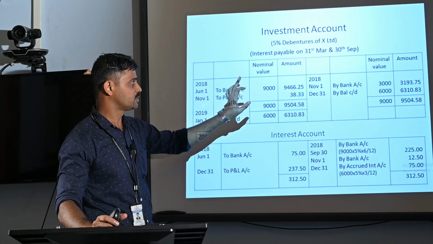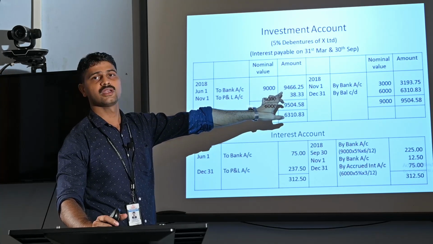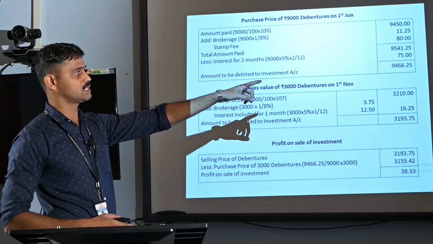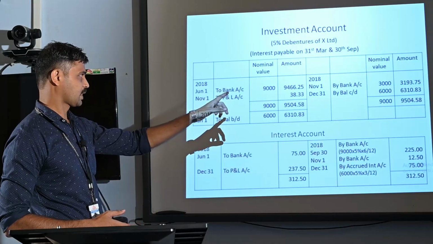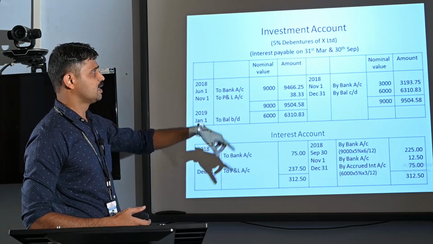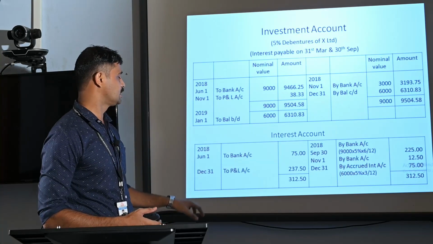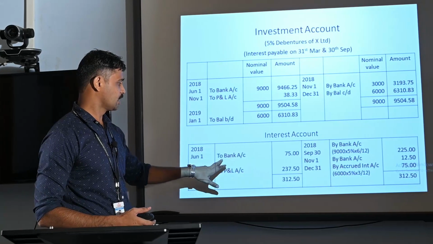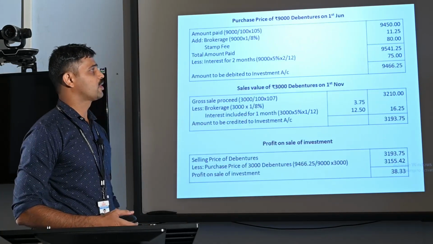Anyway, on 1st June 2018, investment account debtor to bank. The nominal value of the debentures purchased is rupees 9,000. What is the actual amount of investment? We have already computed it, rupees 9,466.25, that is the amount to be debited. So that amount is debited here. In the same way, the second aspect of the entry is interest account debtor to bank. On the same day, 1st June 2018, we are debiting the interest account, to bank account, that is rupees 75. Already we have computed it here.